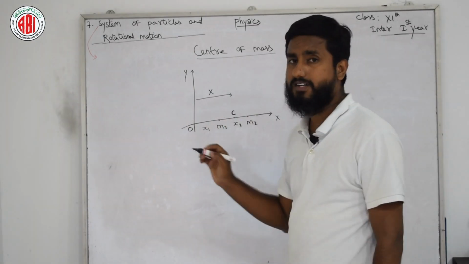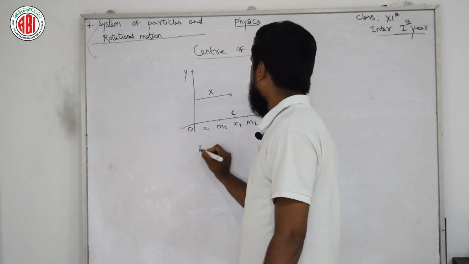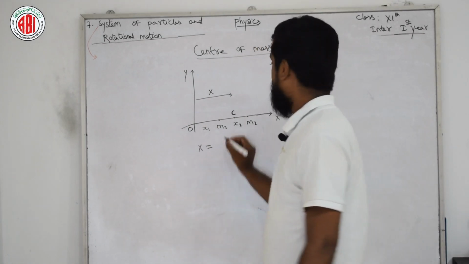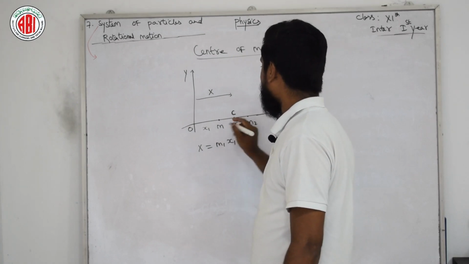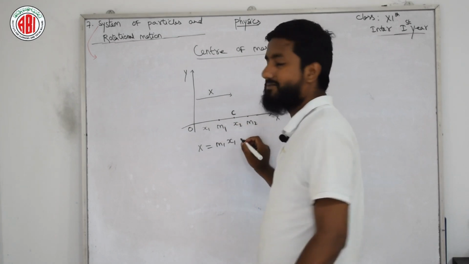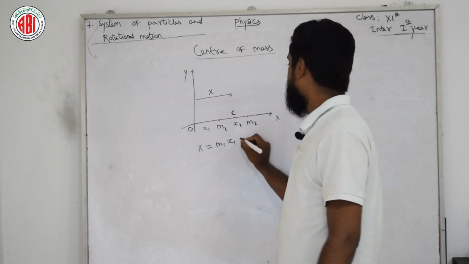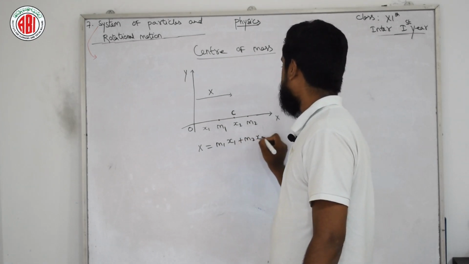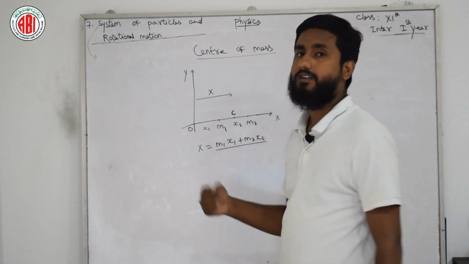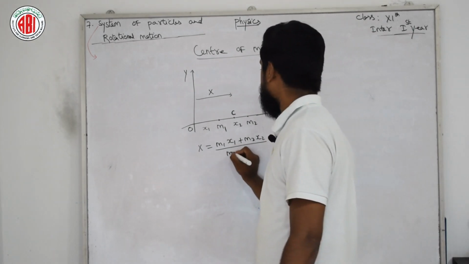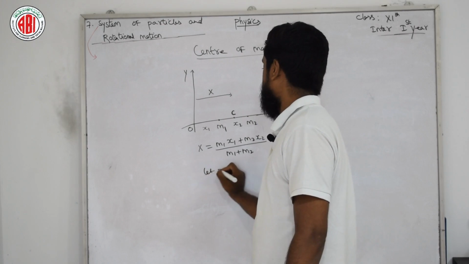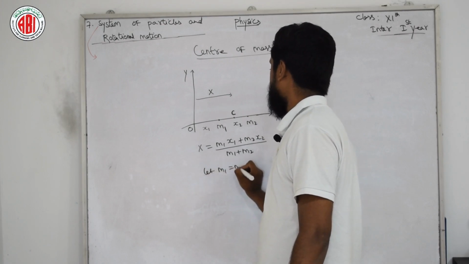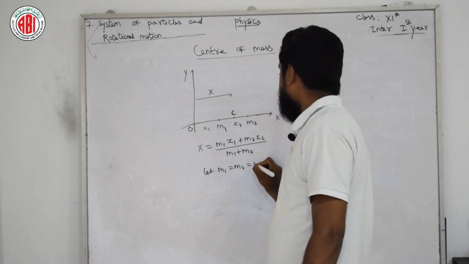So the center of mass can be given as x is equal to m1 x1 plus m2 x2 divided by m1 plus m2. Suppose m1 is equal to m2, which is equal to m itself.